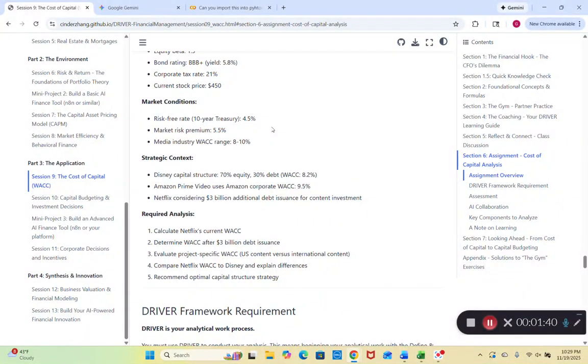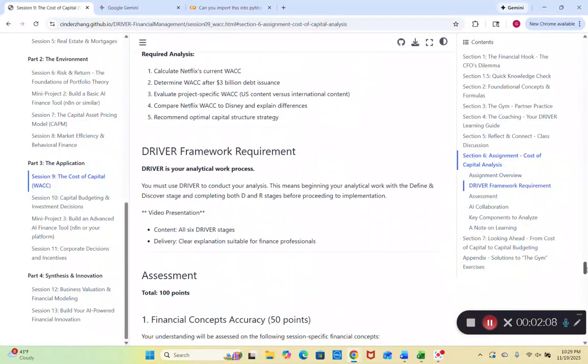Netflix is considering a $3 billion additional debt issuance for content investment. The required analysis: calculate Netflix's current WACC, determine the WACC after the $3 billion debt issuance, evaluate project-specific WACC, U.S. content versus international content, compare Netflix WACC to Disney and explain differences, and then recommend an optimal capital structure strategy.